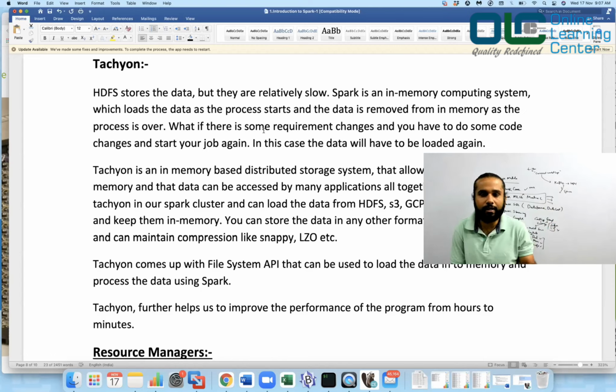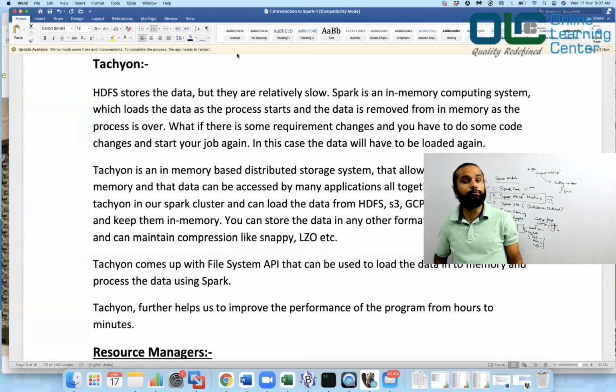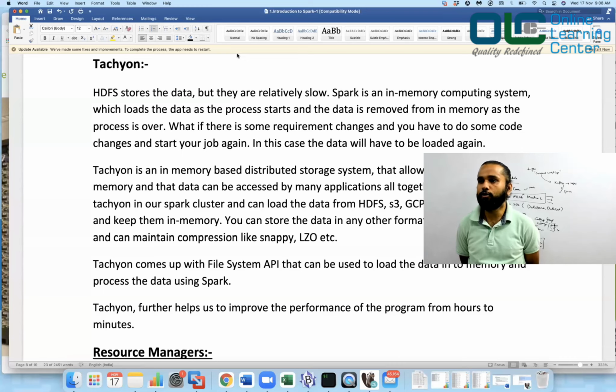What is the advantage? The advantage would be, even if you are restarting your services, the data which you have already pushed in your Tachyon would be available until you say, I don't want this data anymore, right? And this is a super powerful tool. When should you be doing this? Probably, let's say you have some data and you have already done a lot of customization on that data. You have improved your data, and now you would be using that data again and again, and you don't want it to be loaded from disk. You want it to be available forever, so that every other team can use it, right? So you can push it to Tachyon and let the Tachyon data be utilized by every other person, right? So that's what it can do.